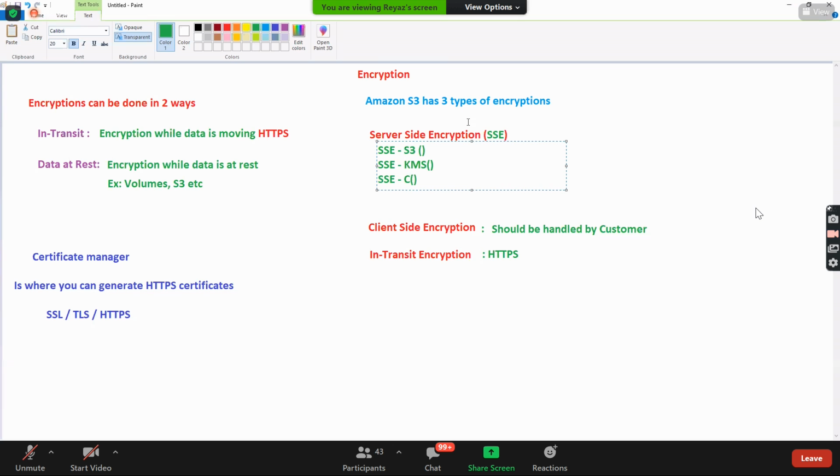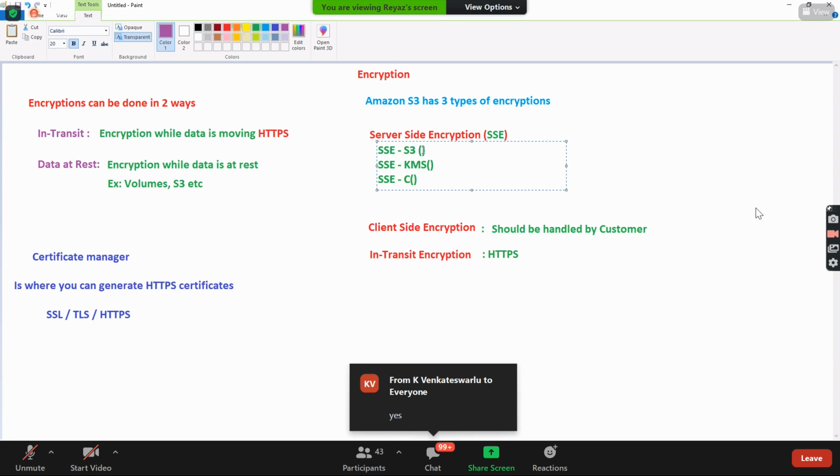We have 3 types of encryption. SSE-S3, meaning, guys, remember, whenever we are encrypting a volume, there will be a default key available in the drop down for encrypting it. Did you see that? There will be a default key all the time, right? You can select the default one all the time.